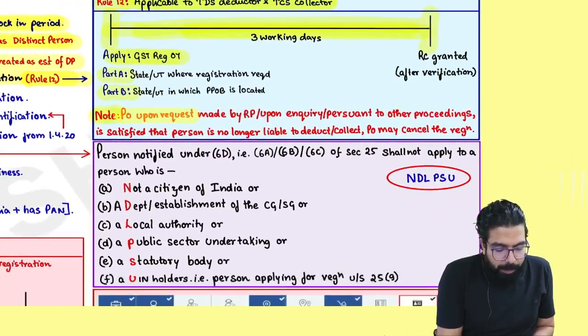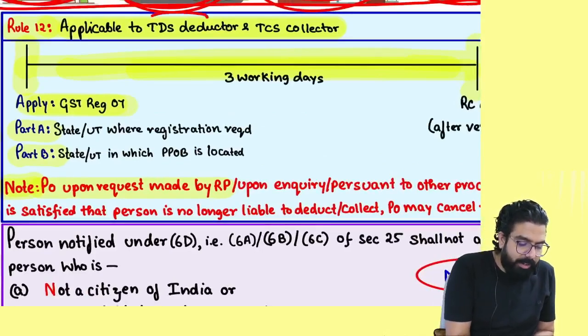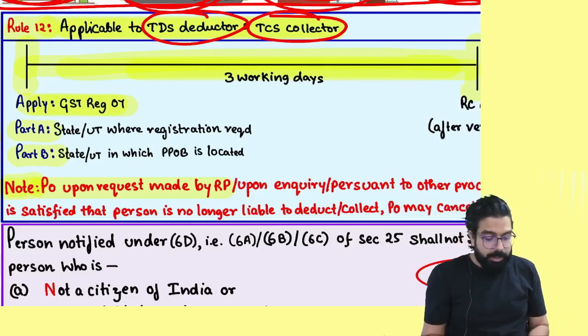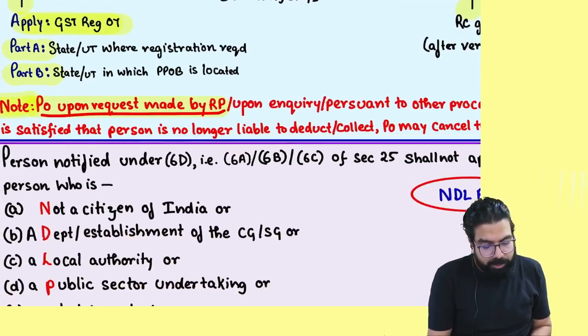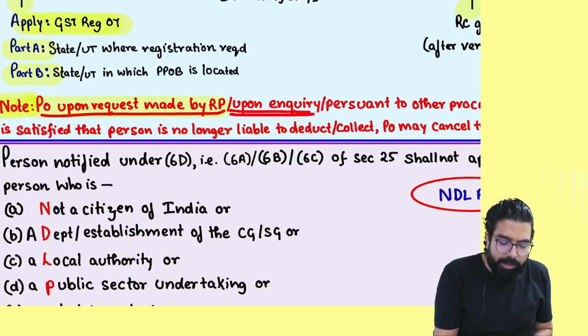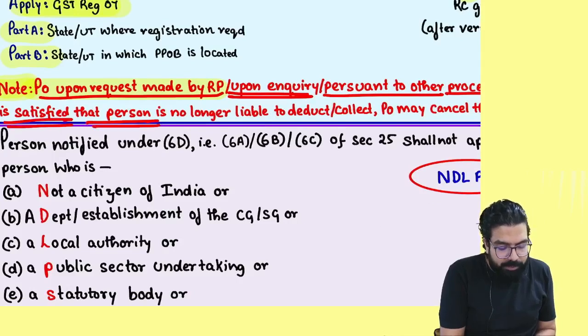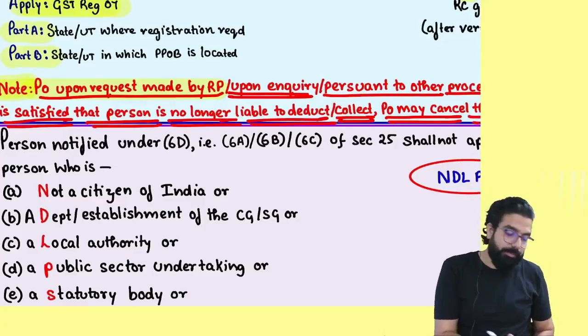Note, proper officer, sir, I took registration as a TDS deductor or a TCS collector. Can I cancel my registration? Yes. It says the proper officer, upon request made by the registered person or upon inquiry or pursuant to any other proceeding, is satisfied that the person is no longer liable to deduct or collect, then the proper officer may cancel your registration.